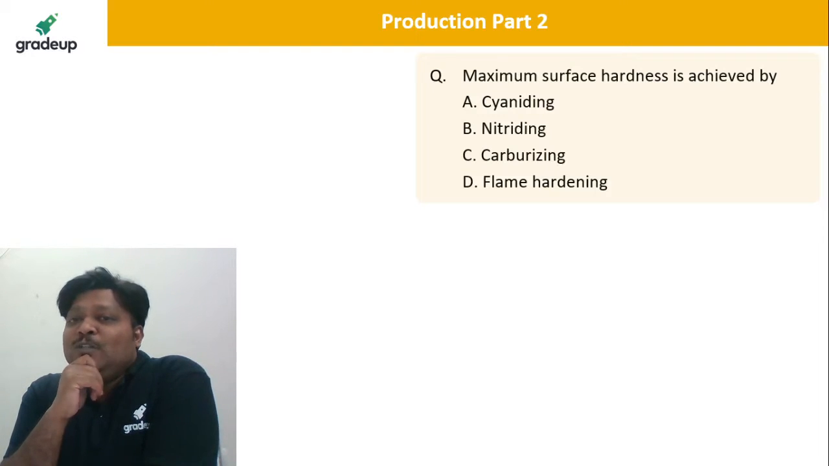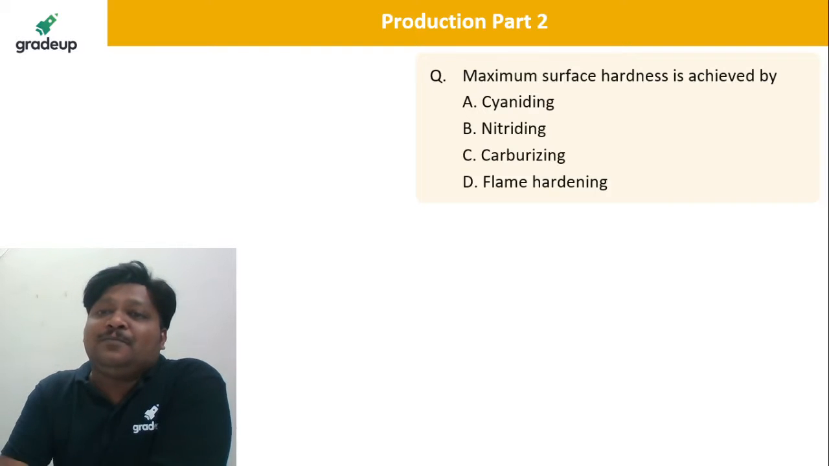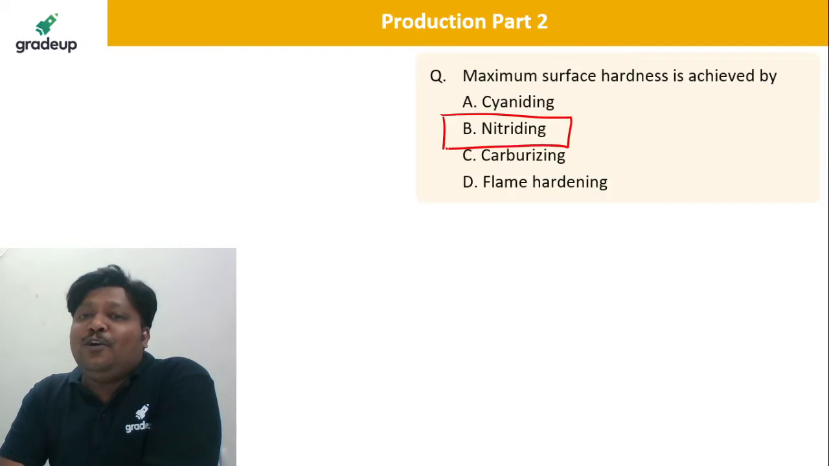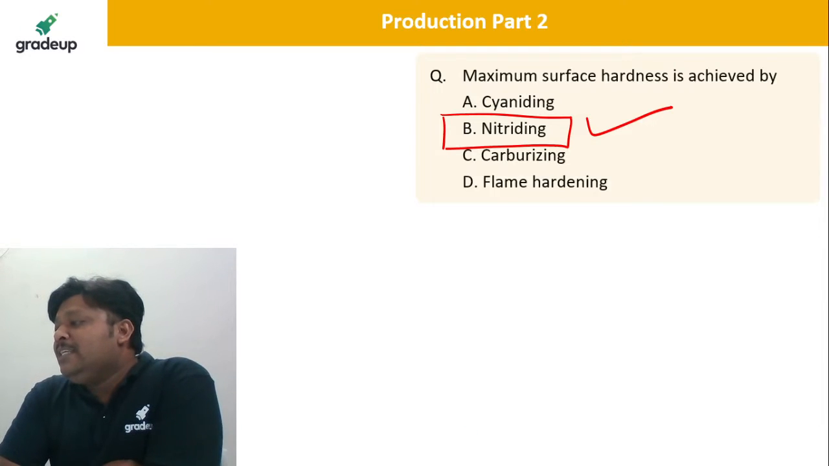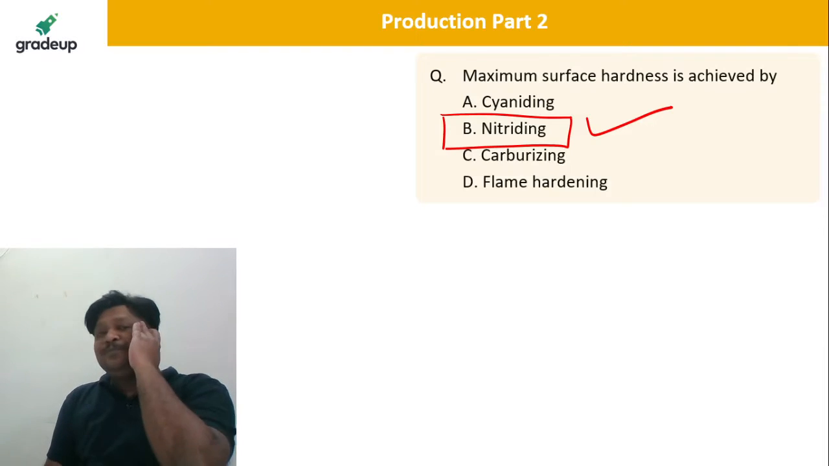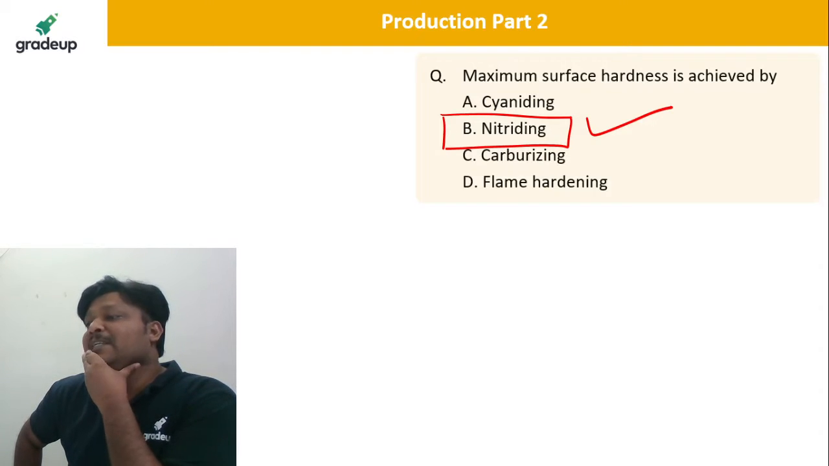Okay, so the maximum surface hardness, we are getting it in the nitriding, dear. Okay, please remember B again, B for Bombay. Nitriding, maximum surface hardness where you get in these case hardening processes. It is in the nitriding. It is in the nitriding, dear. So B is the correct answer. No carburizing. Carburizing, it is less. Okay. So B is the correct.